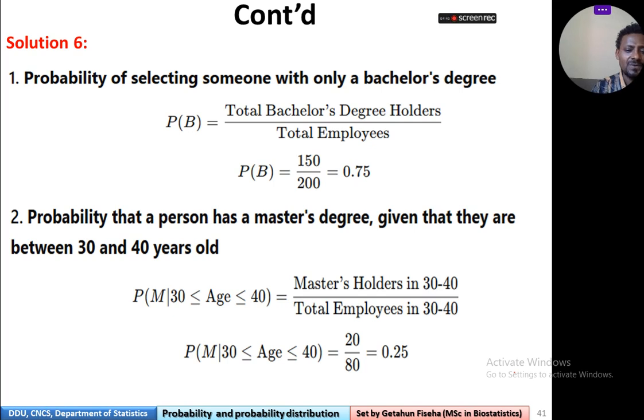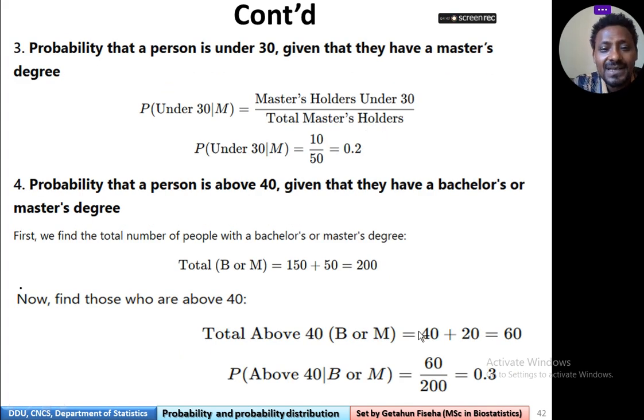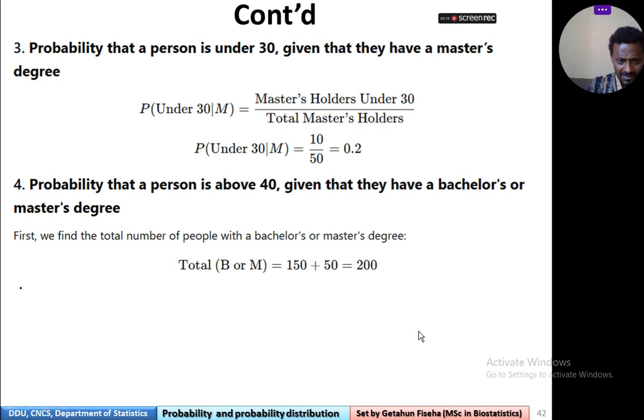So it will be 20 over 80 equal to 0.25. Now the probability that a person is under 30 given that they have master's degree. Masters ካላቸው ውስጥ እድሜያቸው ከ30 በታች የሆኑትን ፈልጉልን.